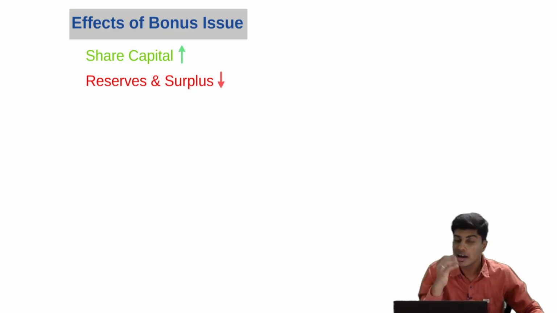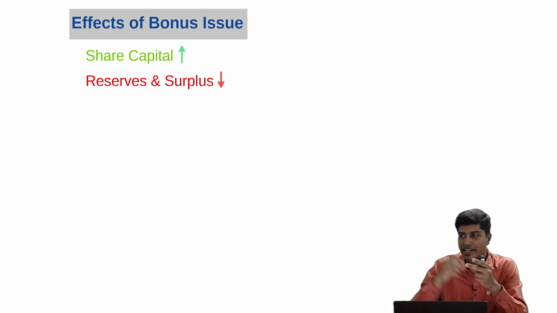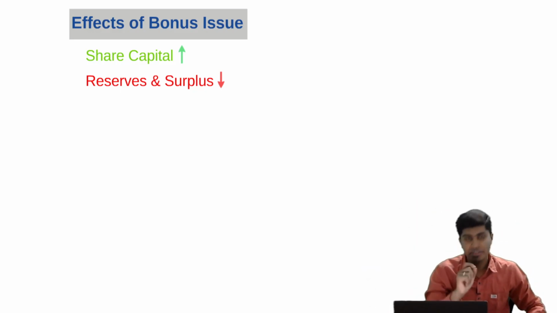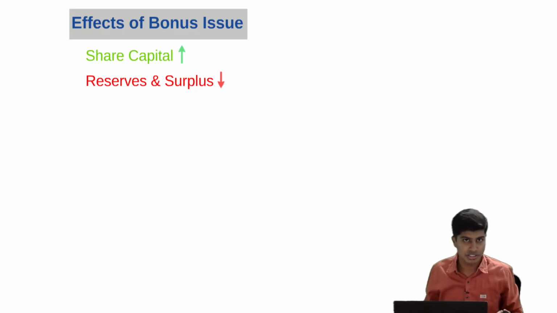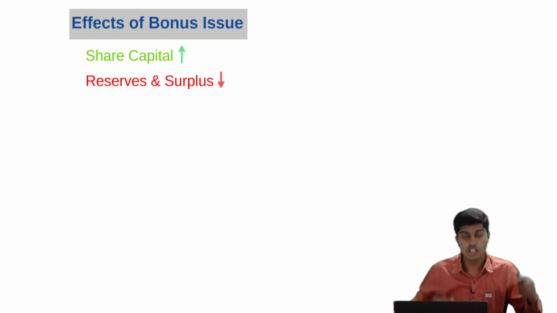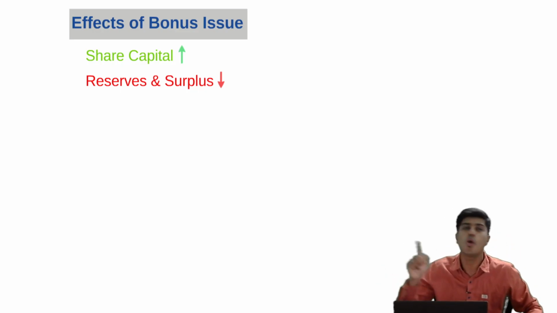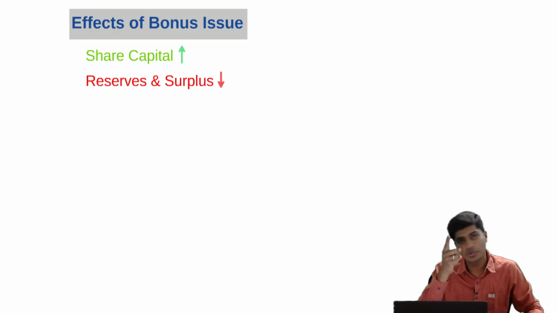Now this might pop up in your mind: sir, isn't this like issue of dividend? The Companies Act very clearly mentions that bonus shares cannot be issued in lieu of dividend. Meaning this might look like dividend. Instead of giving dividend in cash, you give them shares which they can sell in the market to convert to cash. However, a company cannot say that I will not give you dividend because I gave you bonus shares. So bonus shares cannot be issued in lieu of dividend. This is the provision mentioned in Companies Act 2013.